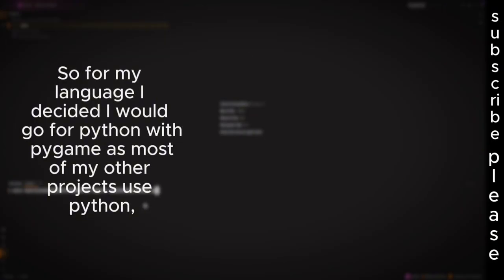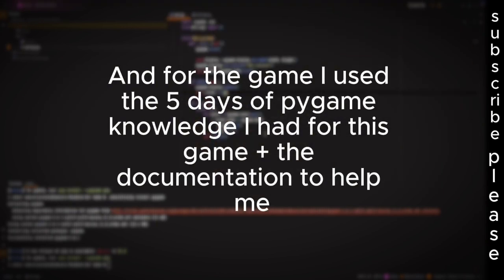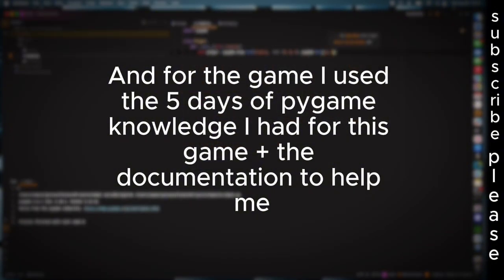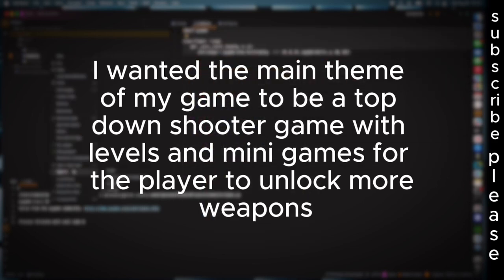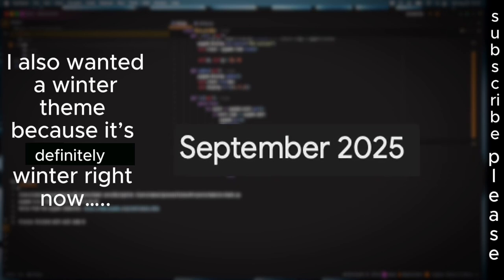So for my language I decided I would go for Python with Pygame, as most of my other projects use Python. And for the game, I used the 5 days of Pygame knowledge I had, plus the documentation to help me. I wanted the main theme of my game to be a top-down shooter, with levels and mini-games for the player to unlock more weapons. I also wanted a winter theme, because it's definitely winter right now.